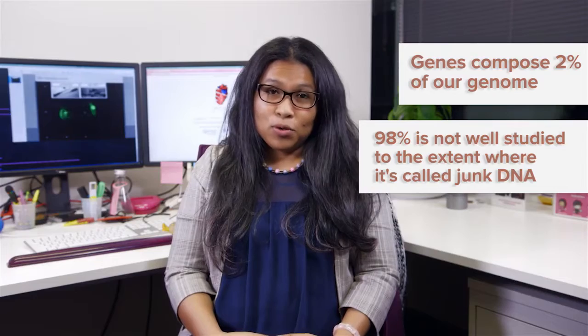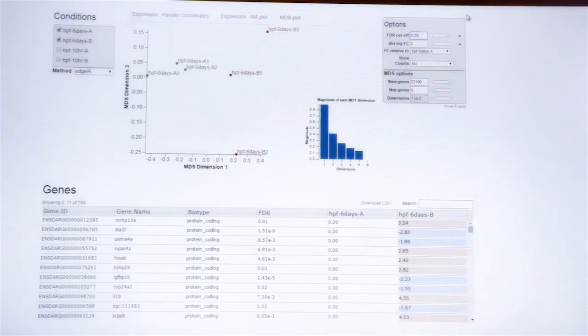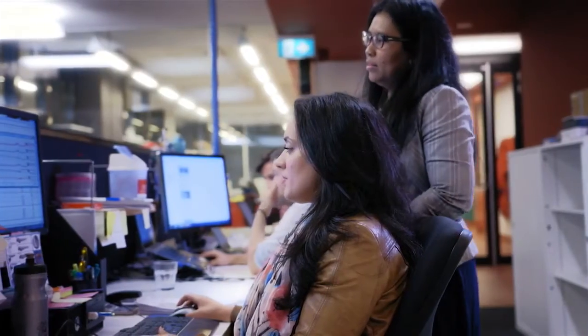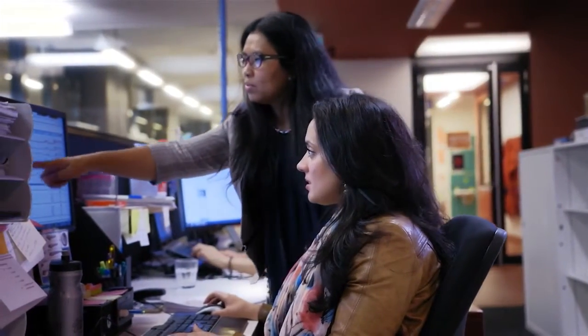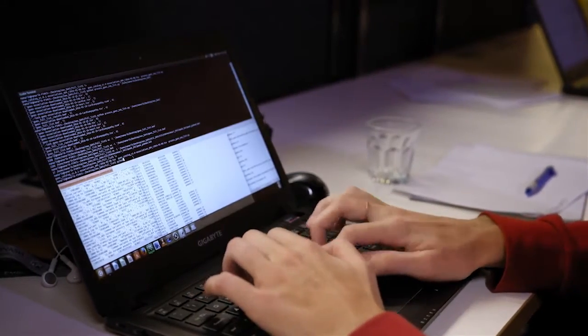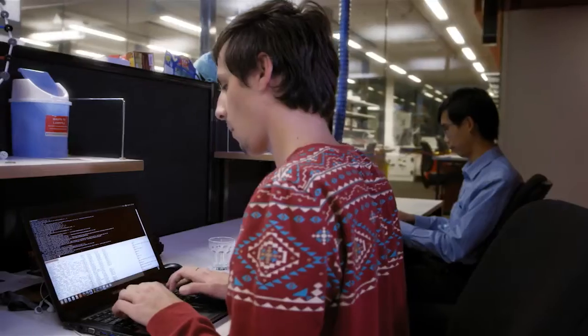So what we do in my laboratory is we try to find mutations in the junk DNA that can be responsible for heart disease. And to do so, we are using bioinformatics. Bioinformatics is the use of computer programming applied to biology.